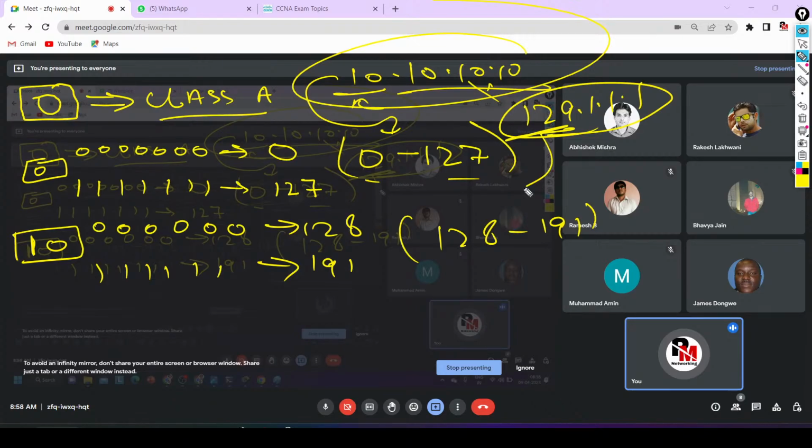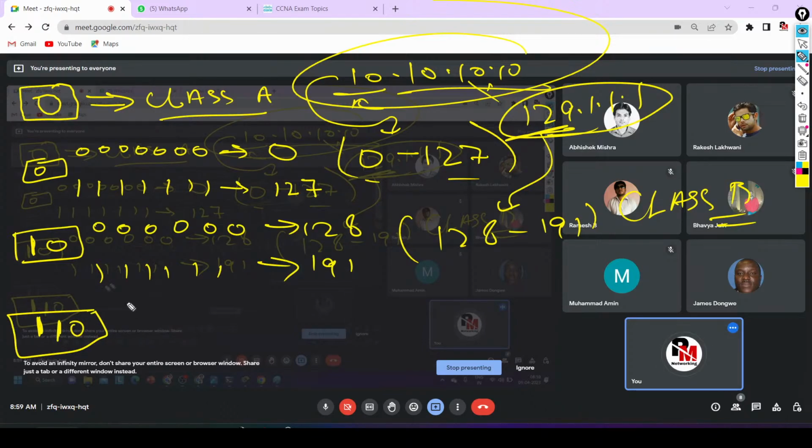In the same way, now we need a range for class C. So we have reserved 3 bits, 1, 1, 0. Now how many free bits do we have? 5. If I set all 5 bits as 0, what decimal value will I get? 192. You can calculate it by yourself after this session, and you will get the same values. Then if I set all 5 bits as 1, I will get 223. So what is the range of class C? 192 to 223. This is the range for class C, guys.